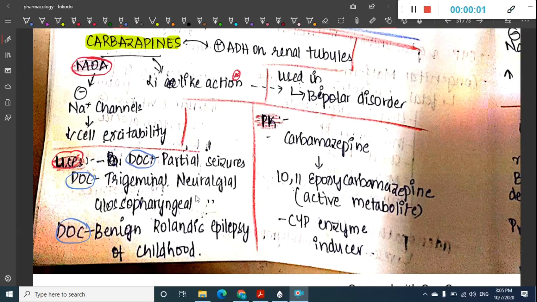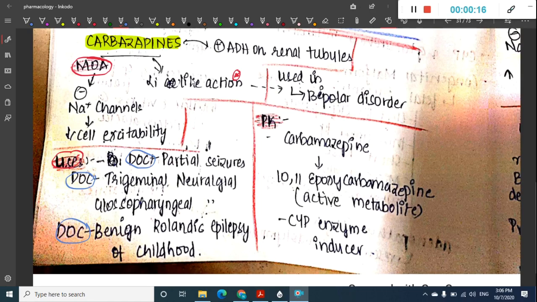Hello friends, let us now learn about the continuation of seizures. Treatment of seizures. So in pharmacology we have learned a few drugs which are used in seizure management. Now let us learn about the next remaining drugs.